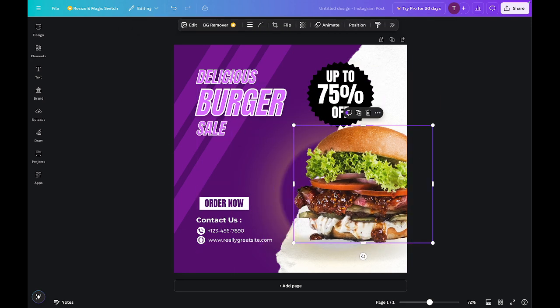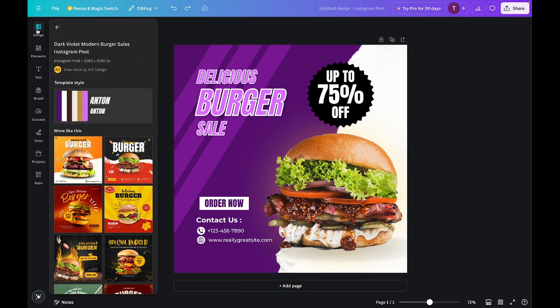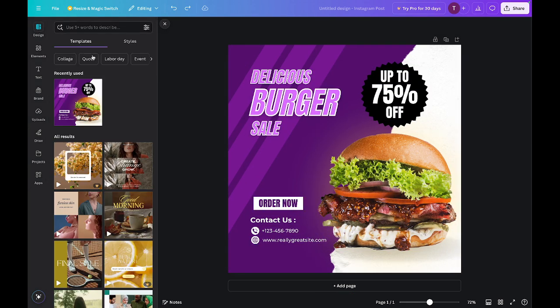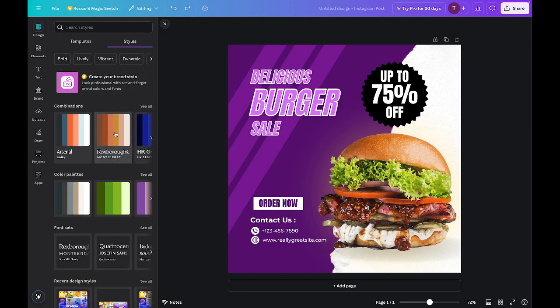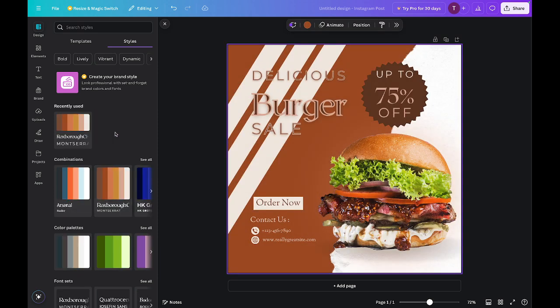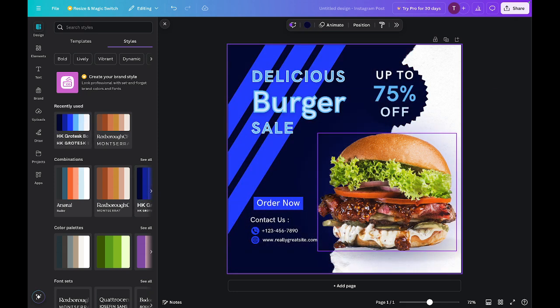I can make changes. I can change colors. So take for instance, let's say we come back to this place, and we'll say let's go to styles on that template. I can click on these colors and watch what happens. It changes not just the color, even the font style. That's how easy it is to work in Canva. That's one of the reasons why you need to also sign up for the paid one, so that you can enjoy some of those features. Can you see that? Just one click and a lot of changes happen. Let's go back to what it was originally. We can use this button, or we do Command Z or Control Z.